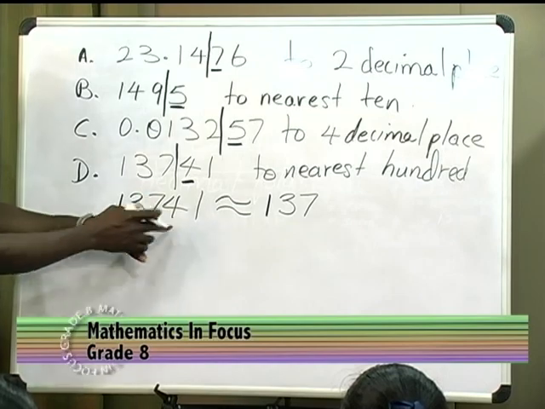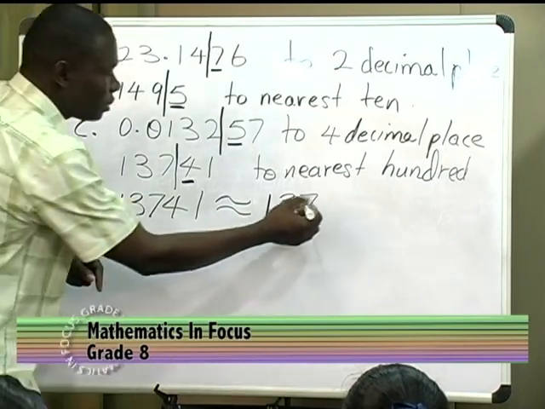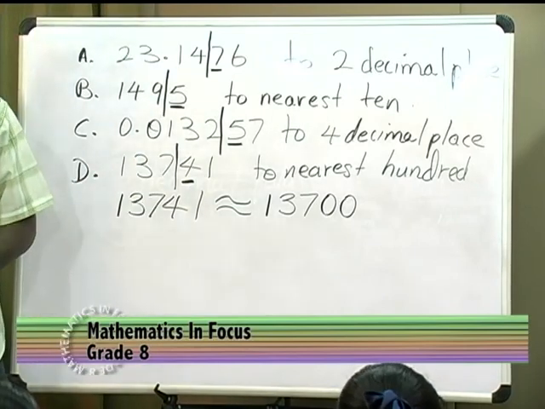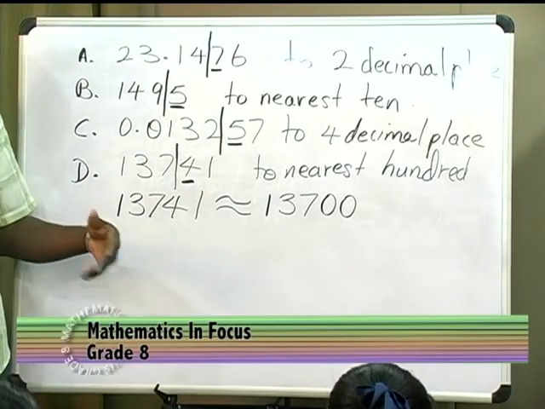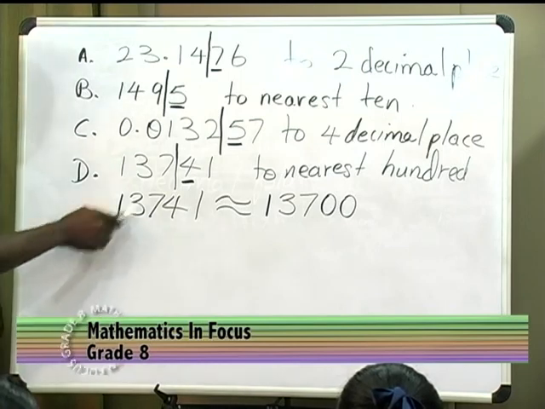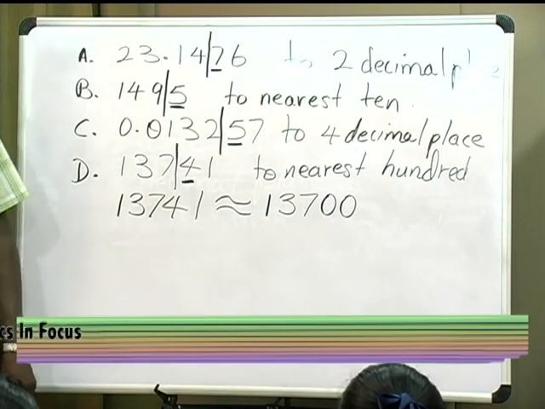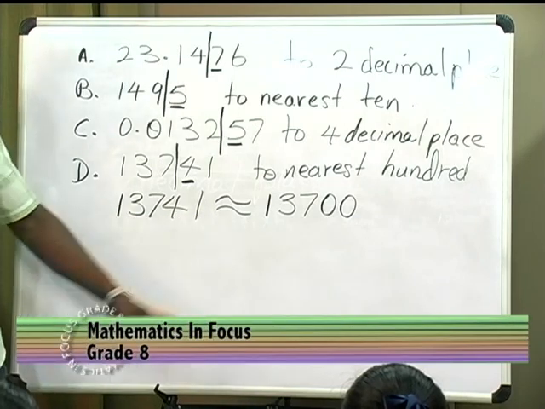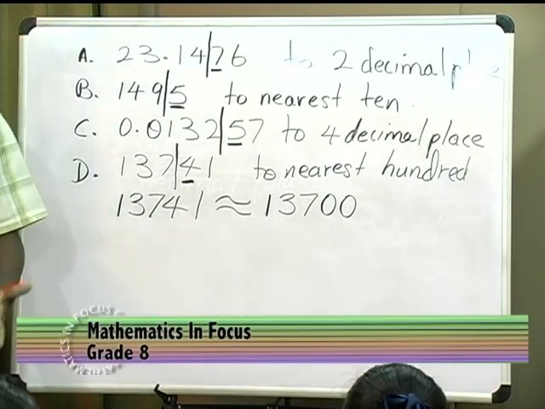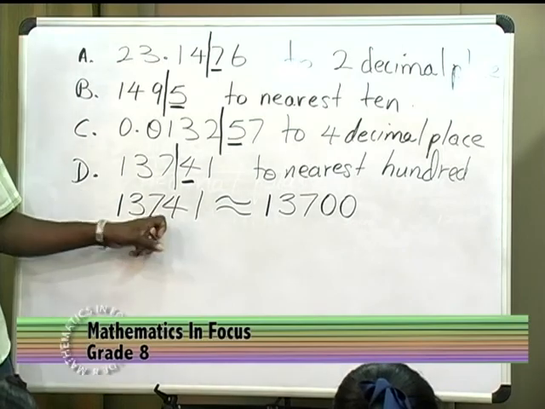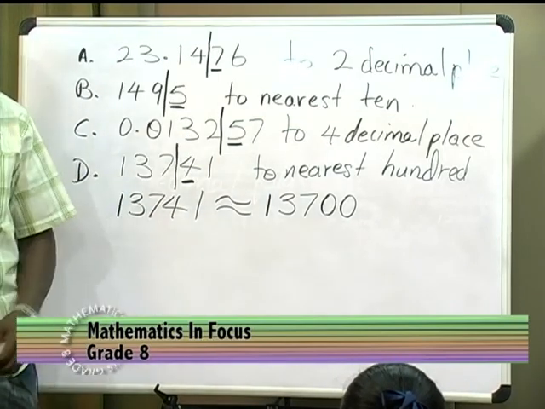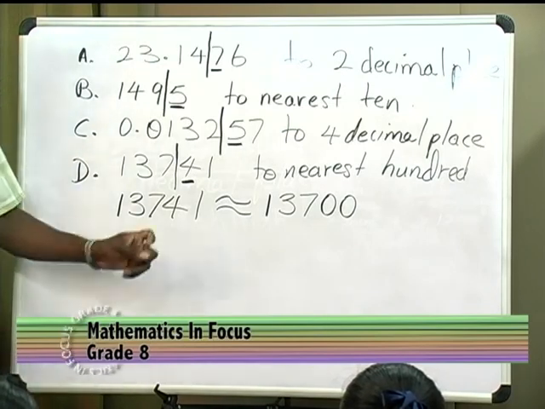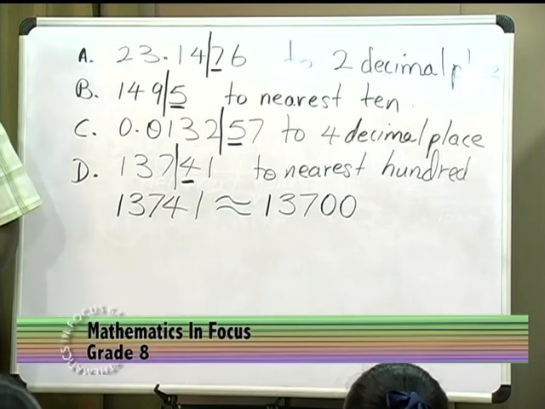But then if you remove these two, what will you be left with? 0, 0. Because if you remove the 4, it means you're left with nothing, which is 0. You remove the 1, you're left with nothing, which is 0. So 13,741, when rounded to the nearest 100, will give us 13,700. Because everything after the 7 is worthless. Discard it. We don't want that. Yeah. So we consider a number for which after the cutoff point it is less than 5.